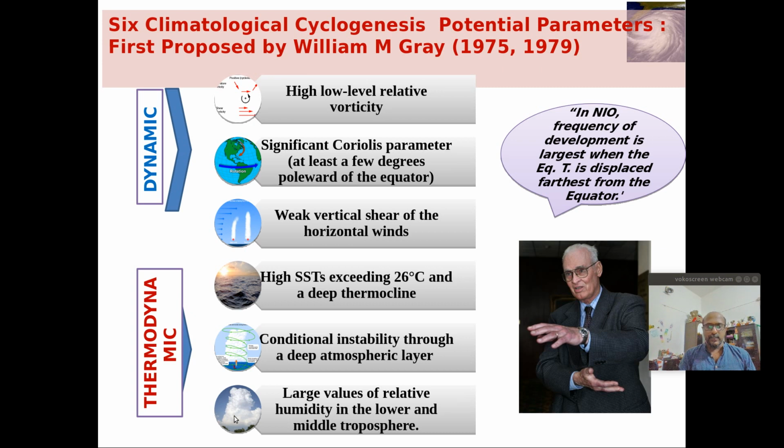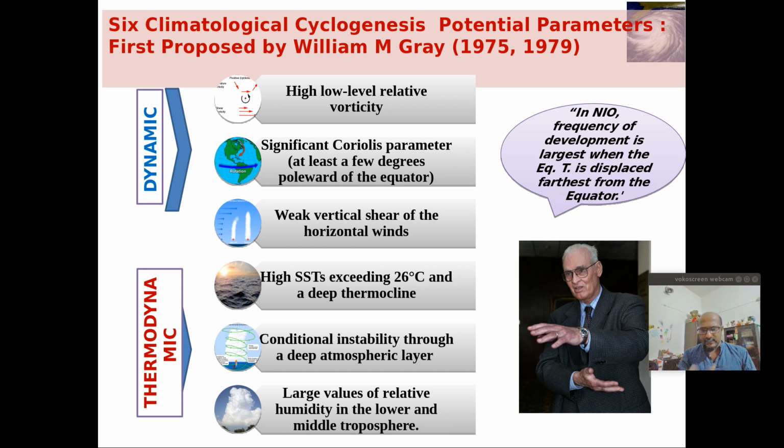And then there should be large relative humidity in the lower to the middle atmosphere. So relative humidity should be high, and it should not be only at the surface. Large humidity should be present from the lower to middle atmosphere. That is very important, because if there is not much humidity, whichever clouds form will evaporate or dissipate very fast. So these are the dynamical and thermodynamical conditions favorable or necessary for the development of cyclonic storms.